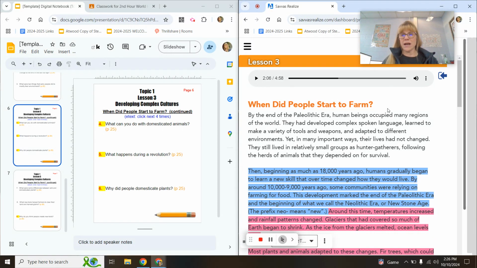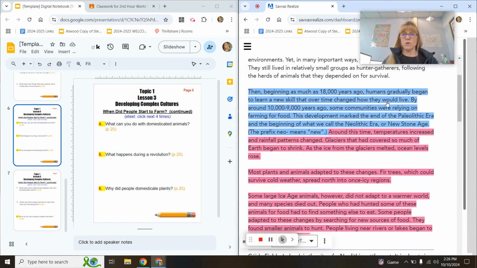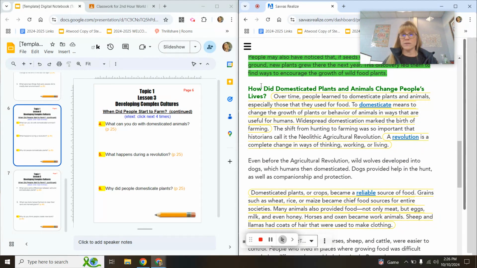The page we will start on in the e-text, you'll click next 4 times. At the top it says, when did people start to farm? You will scroll down to how did domesticated plants and animals change people's lives, and that is where we are going to start today. If you are in the textbook, we are on page 25.